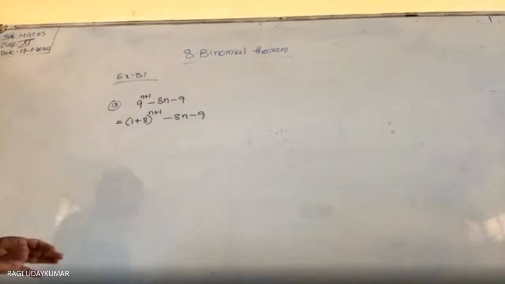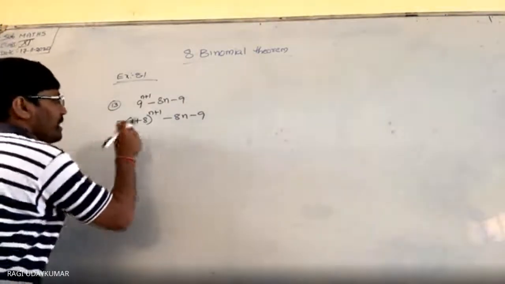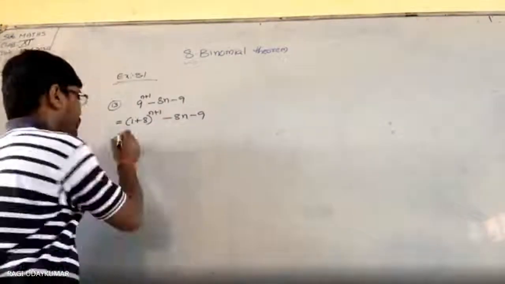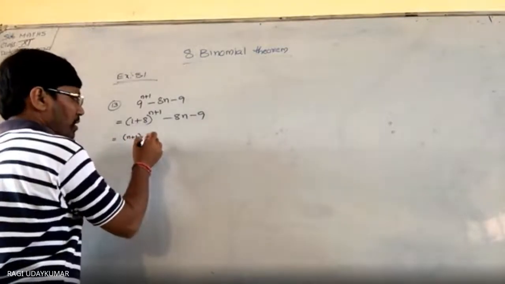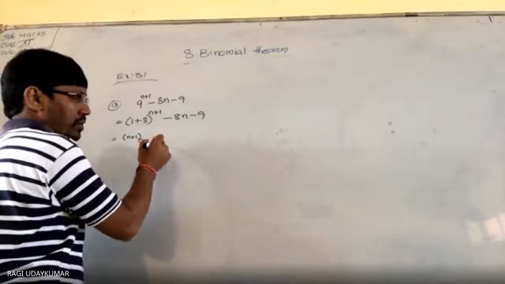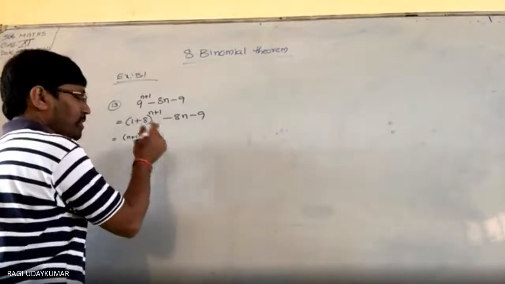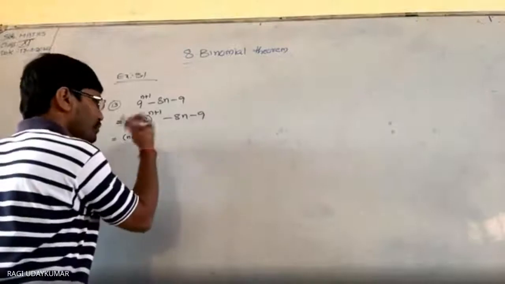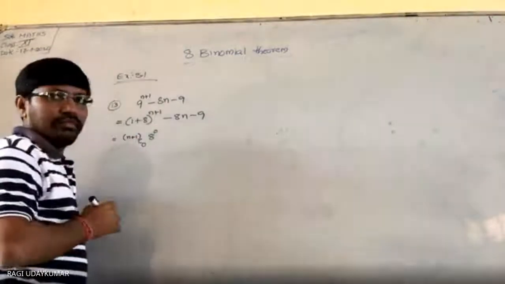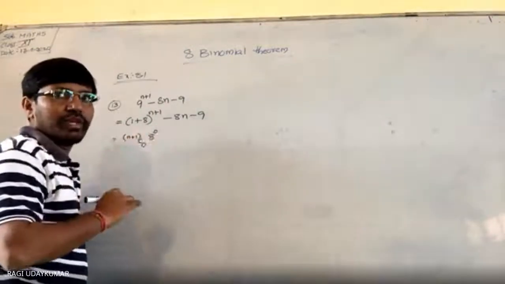Put these two on the side. So now here, whenever you see this, you write the expansion of this one. n plus 1 C0. What do you get? 1 to the power of n plus 1, which is 1, and 8 to the power of 0.